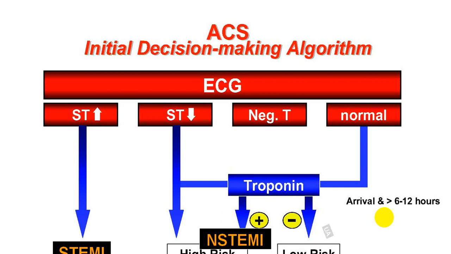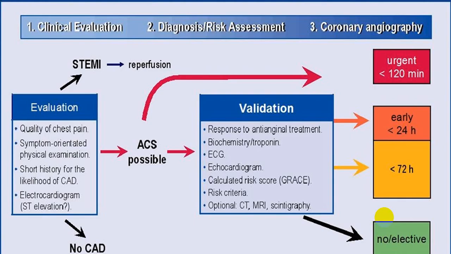STEMI, non-STEMI, unstable angina. So ECG, biomarkers and clinical history stand topmost on the list. And then you can go for coronary angiography, which will give you the idea regarding the number of arteries involved, severity, etc. And if it is STEMI, then you will have to go for reperfusion.